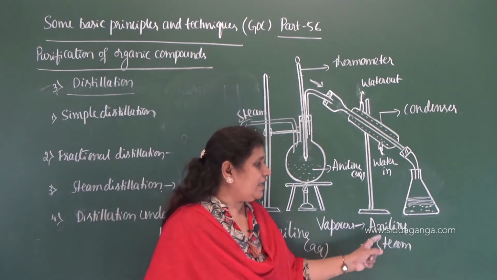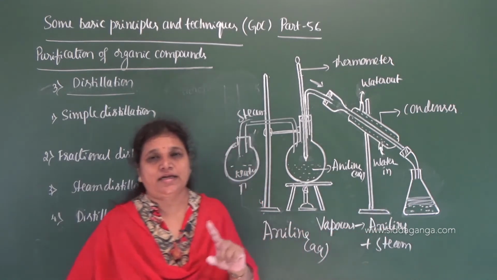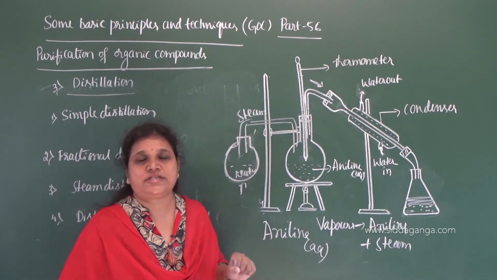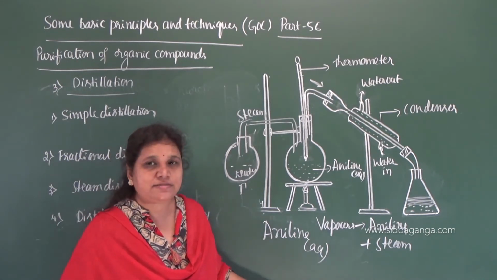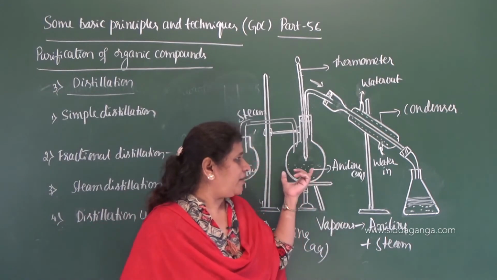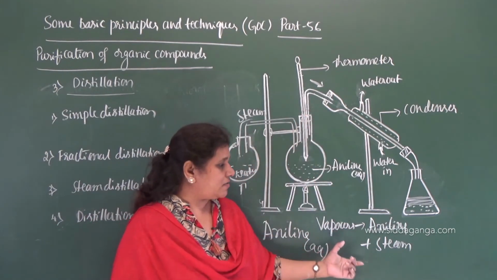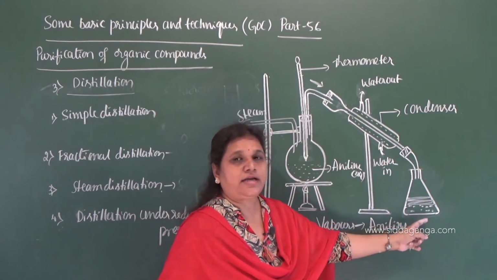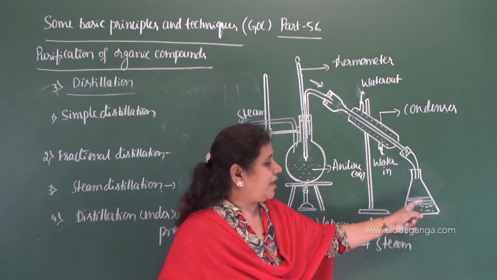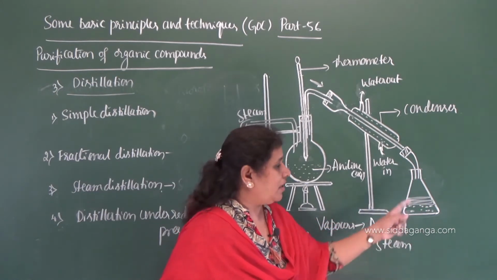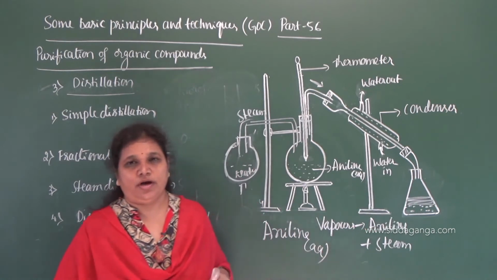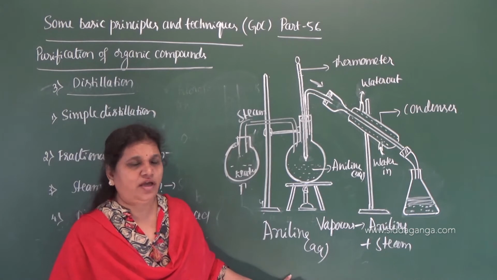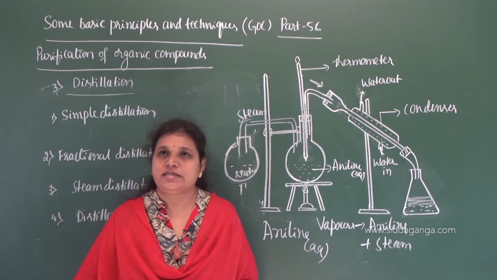As aniline is immiscible with water, that condition is already satisfied. Steam distillation is applicable to that liquid which is steam volatile and immiscible with water. The vapors obtained from the distillation flask are associated with aniline and steam, which get condensed to liquid, and it is collected in a conical flask and forms a separate layer because aniline is immiscible with water, and that can be separated by a separating funnel. Okay, and this is about steam distillation.